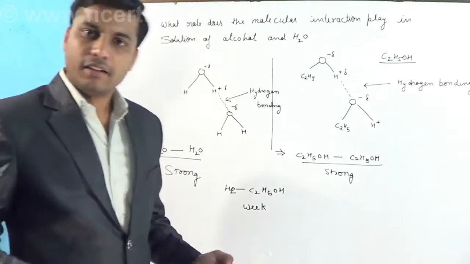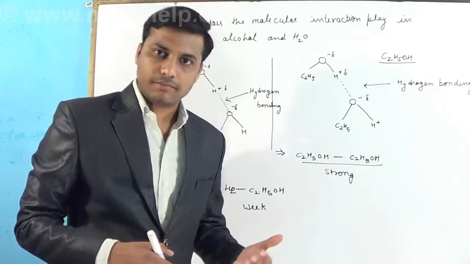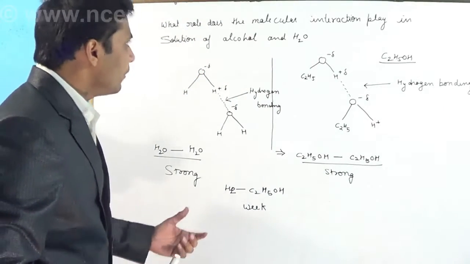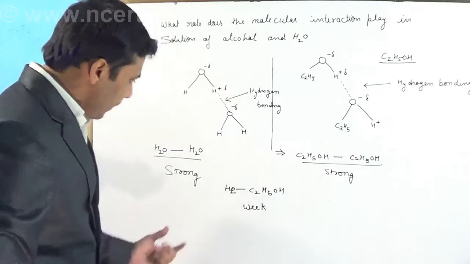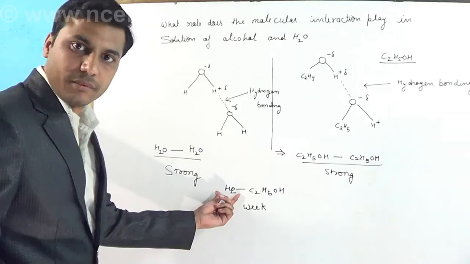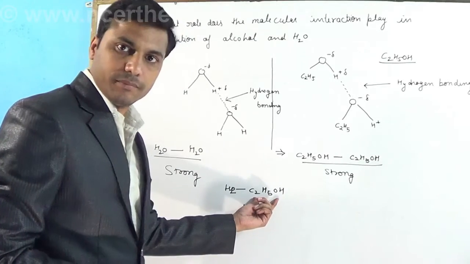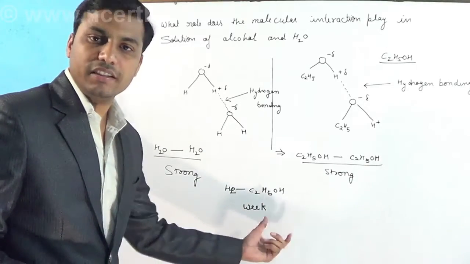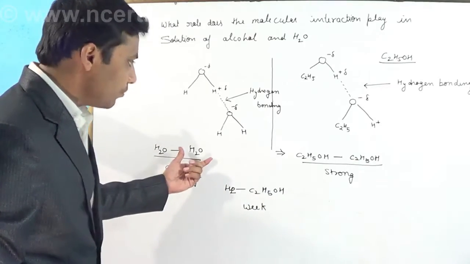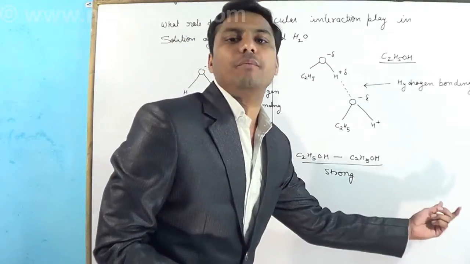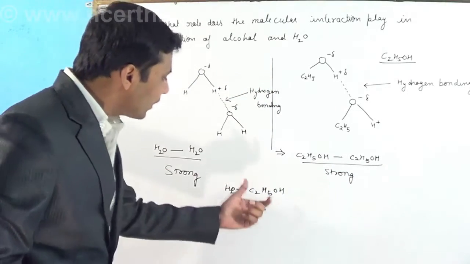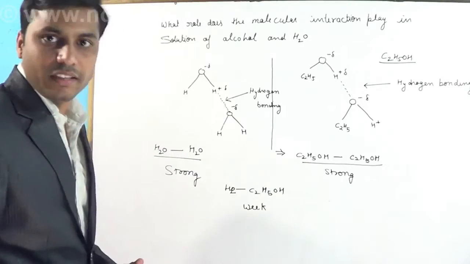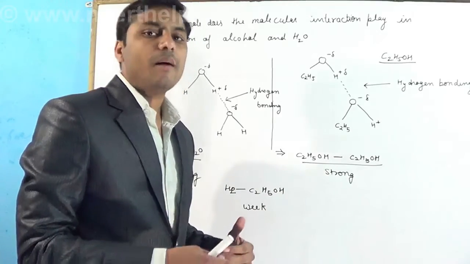Now we are mixing both the liquids. When we mix both the liquids, we consider the intermolecular force between the molecules of the first liquid and the second liquid. So this is a molecule of the first liquid and this is a molecule of the second liquid, and there is a weak force of attraction between these molecules as compared to H2O-H2O or C2H5OH-C2H5OH. Whenever there is a weaker force between the molecules of liquids in a solution, it always shows a positive deviation